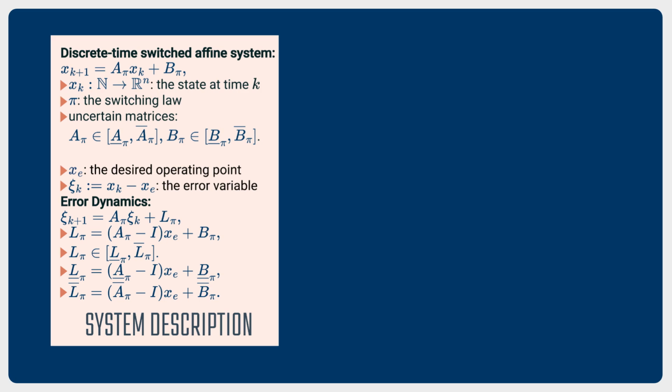Consider the discrete time-switched affine system, where x_k is the state at time k and pi is the switching law to be designed and can change depending on the state. The matrices A_pi and B_pi are uncertain but belong respectively to the intervals [underbar A_pi, overbar A_pi] and [underbar B_pi, overbar B_pi]. Introducing the error variable xi_k = x_k - x_e, the resulting error dynamics can be seen in the poster, where L_pi = A_pi x_e + B_pi. Therefore, L_pi will fall within a specific interval as you see.